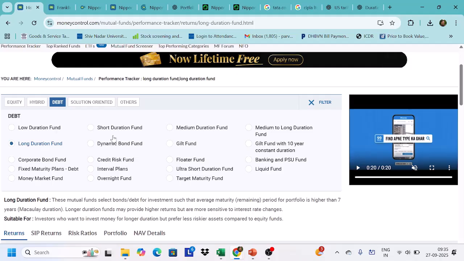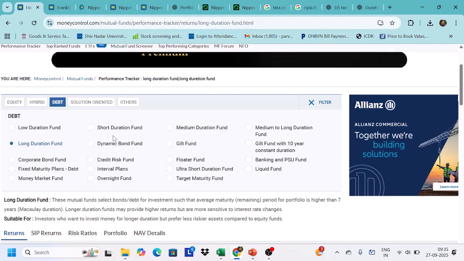Short duration also will be slightly riskier than low duration, because here the modified duration will be a little higher compared to the low duration. So if you're uncertain, but you think that the interest rates are going to fall eventually in the next 1 or 2 years, you can put your money in a short duration. So you're taking a risk. You're betting that the interest rates may change, but not so much. So you should invest in short duration funds.